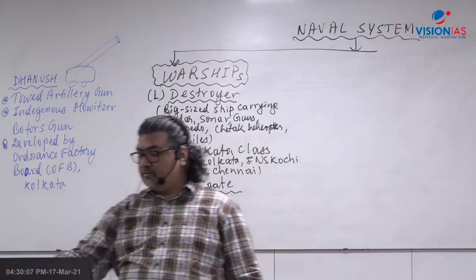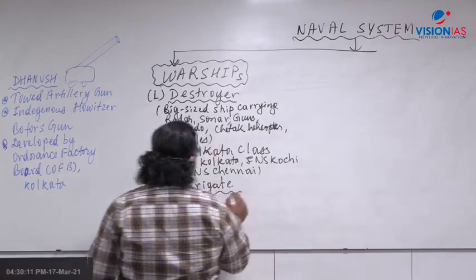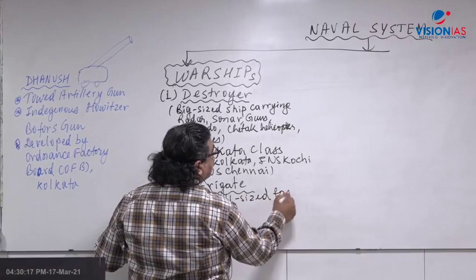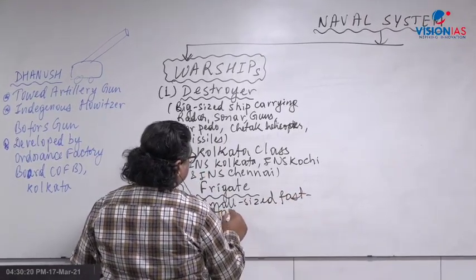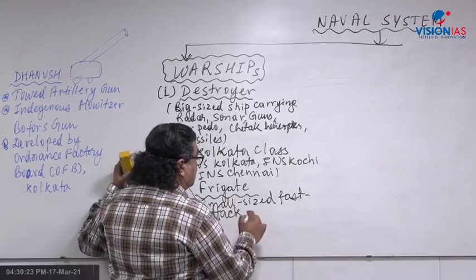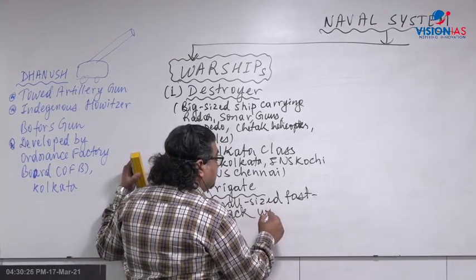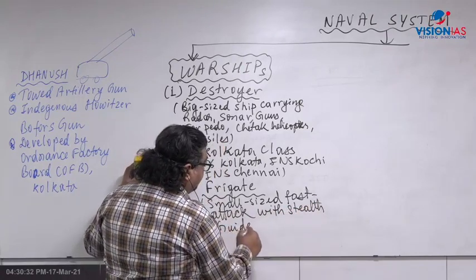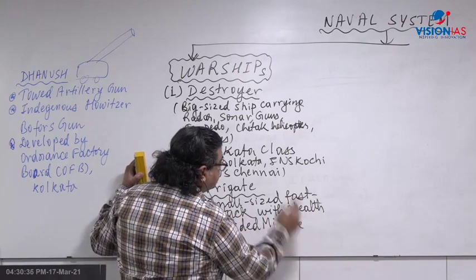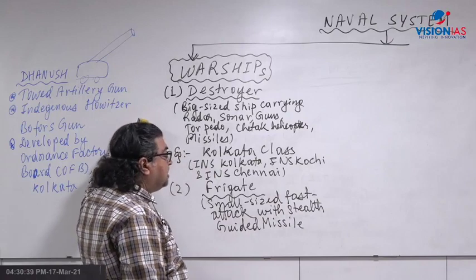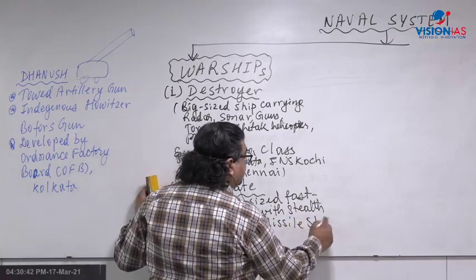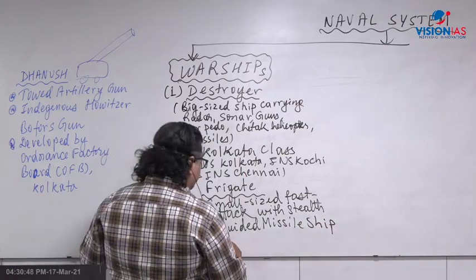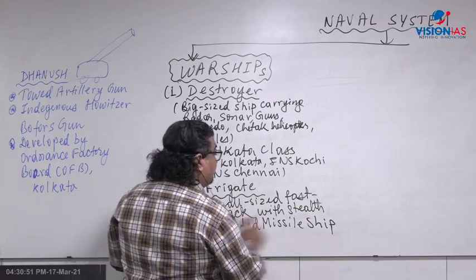Frigates are small sized, fast attack warships with stealth guided missiles, not easily detected by radar systems. They have high maneuverability and can go very, very fast.